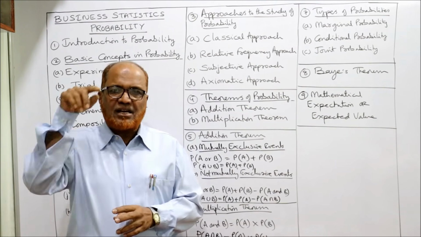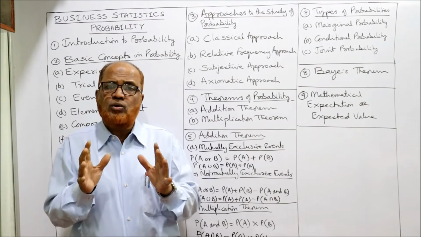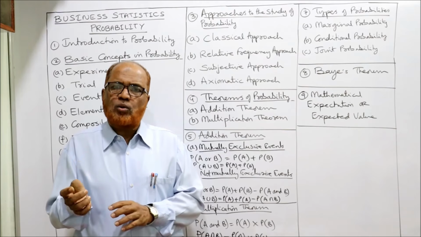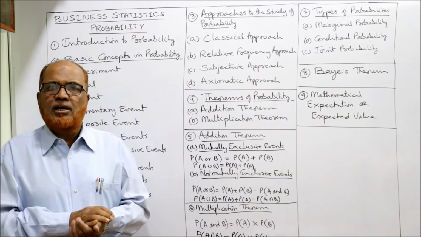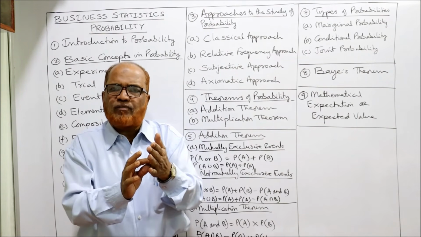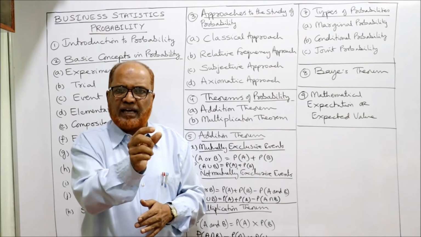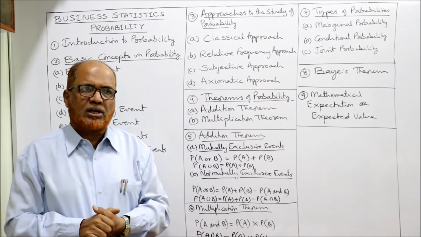The first, classical approach, which is the oldest approach, but this approach is suited only in case of games of chances, like throwing the coin, throwing the die, or picking a card from a pack of cards. तो ऐसा situation में classical approach best है, क्योंकि classical approach ने simple formula दे दिया. Probability of event A